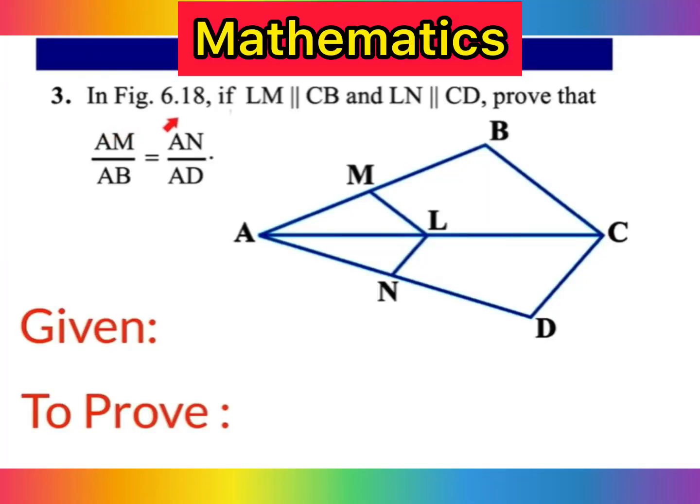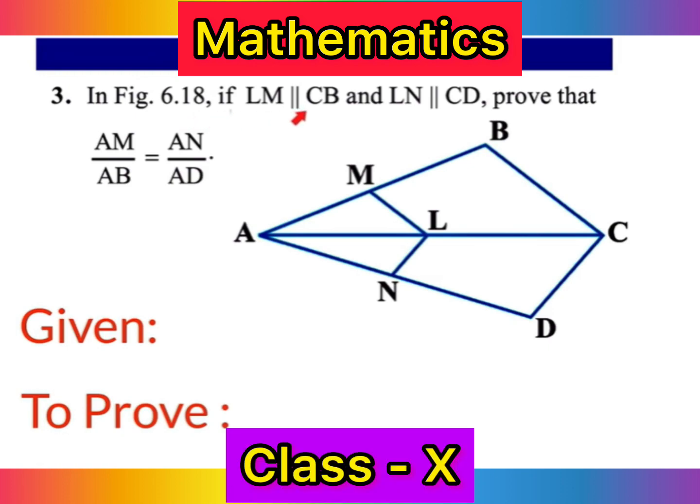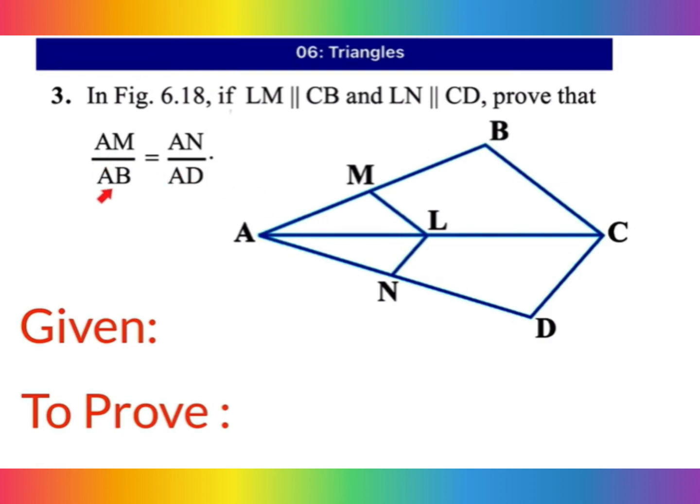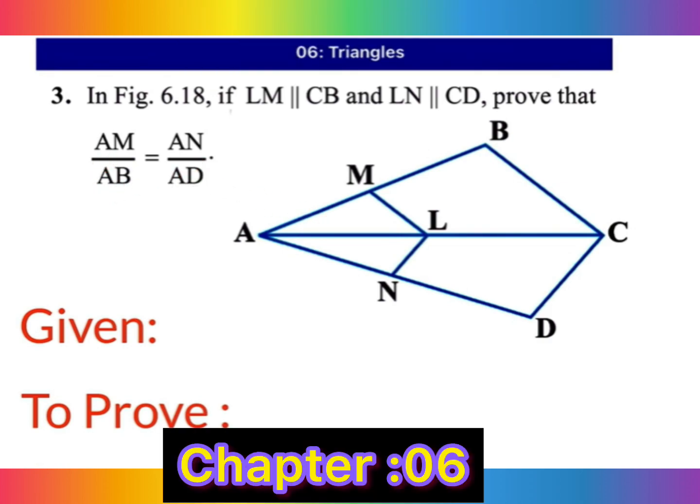इन दिस क्वेश्चन नंबर 3, LM parallel to CB and LN parallel to CD, means LM is this one is parallel to CB and LN means this side just parallel to CD means this one. Okay, so prove that AM divided by AB equal to AN divided by AD. How can you prove? This is so easy.